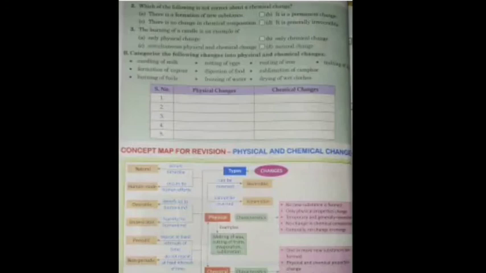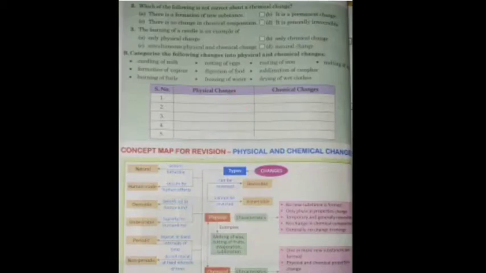Then categorize the following changes into physical and chemical changes. What is curdling of milk? It is a chemical change. Formation of vapor: when you heat water, it changes into vapor and back again, so this is a reversible change. So this is a physical change, right? Then burning of fuels. Burning of fuels is a chemical change, right? Then rotting of eggs, again it is a chemical change.